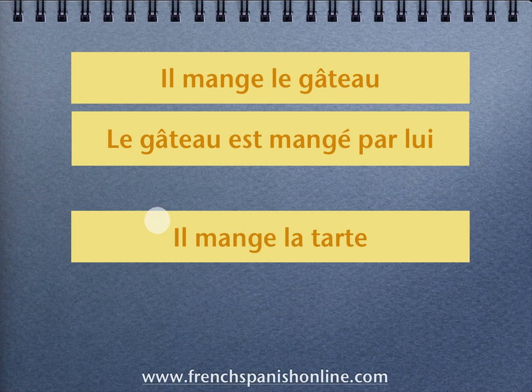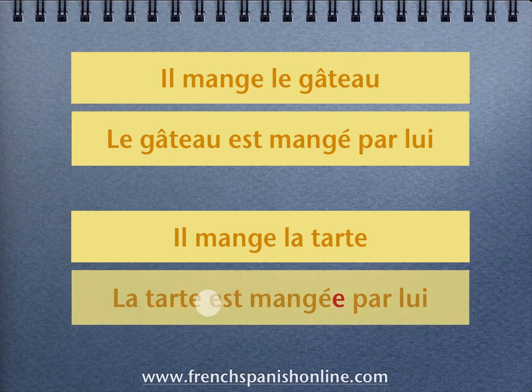Another example, il mange la tarte, he eats the pie. Active voice now, for the reason you know. If you want to get the passive voice from this sentence, first in English, the pie is eaten by him, and in French, la tarte est mangée par lui. As you can see here, there is an additional e, because you remember that when you use the verb to be, there is an agreement between the subject and the past participle. The subject here, la tarte, is feminine in French, so we need an additional e.